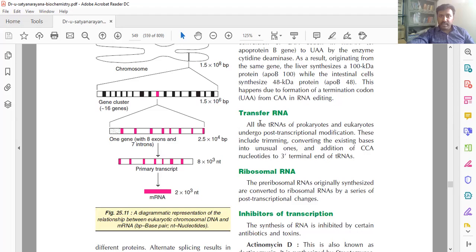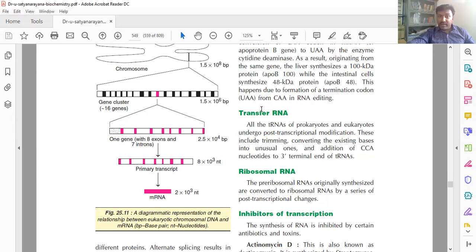Next, transfer RNA. All the tRNAs of prokaryotes and eukaryotes undergo post-transcriptional modifications. These include converting existing bases into unusual ones and addition of the CCA nucleotides, which is the same. So whatever we discussed about how mRNA is formed in eukaryotes, similarly in prokaryotes some post-transcriptional modifications also happen.